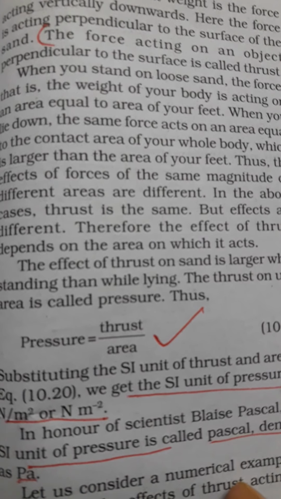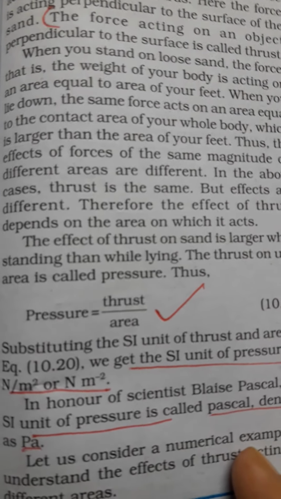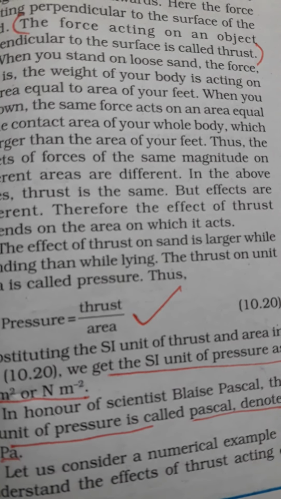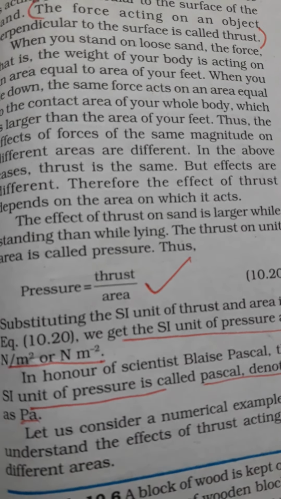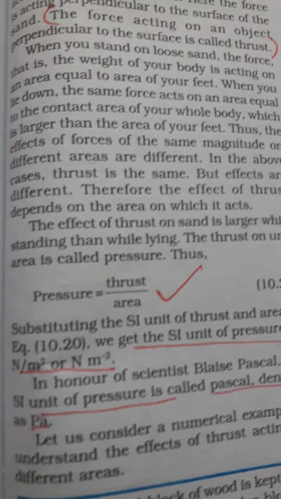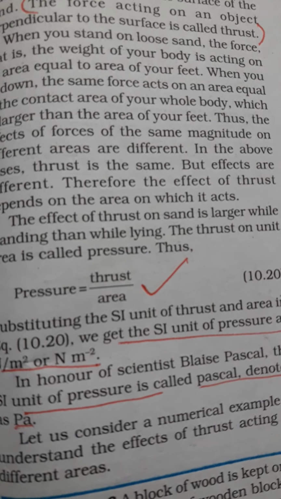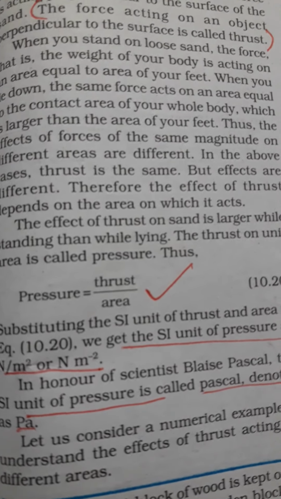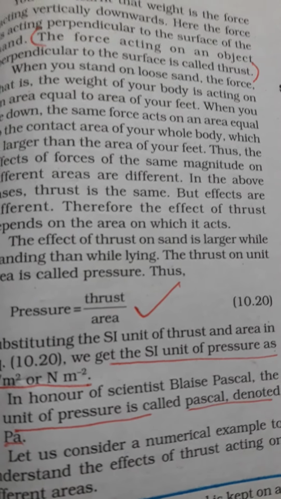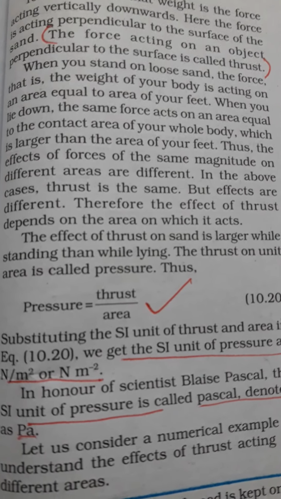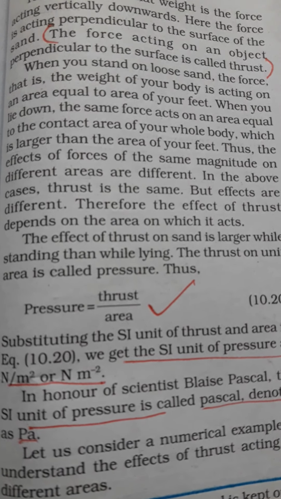But when we lie down, same force, because force depends on the weight, same force acts on an area equal to the contact area of your whole body, which is larger than the area of the feet. When we are standing, only our feet, the whole weight is acting on the feet. But when we are lying down, that weight gets distributed over the area of the whole body.